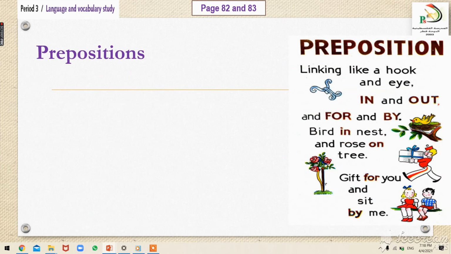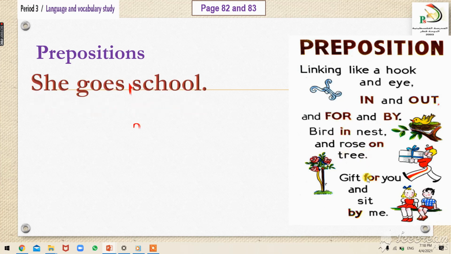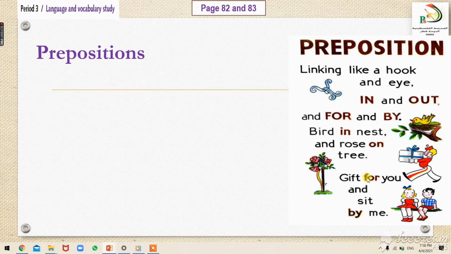So, dear students, what is a preposition? I found an interesting quote about prepositions. Linking like a hook and eye, in and out, and for and by, bird in nest and rose on tree, gift for you and sit by me.